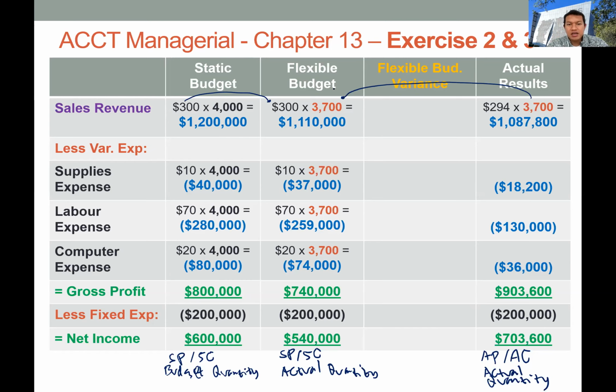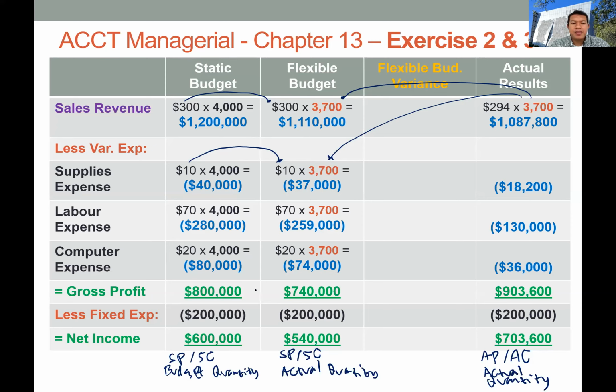So 300 times 3,700, we get 1.1 million in revenues. For supplies expense, we take the standard cost from the static budget and the actual quantity from the actual result.